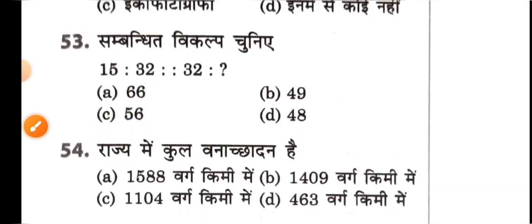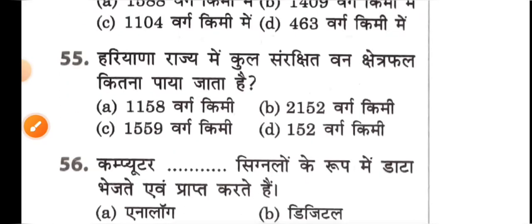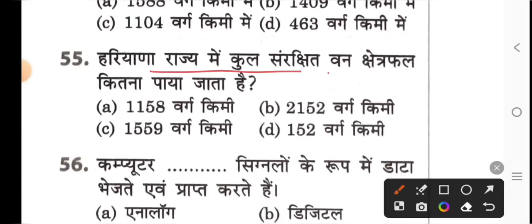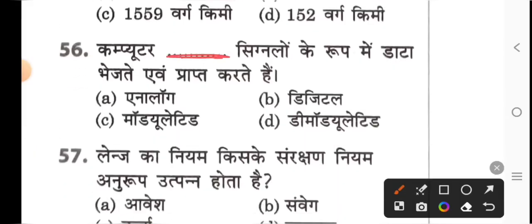Next, let's see your question. What does it say? Total forest area in the state. Option A, 1588 square km. What is the total protected forest area found in the state of Haryana? Option A, 1158 square km. Next, the computer will fill in the blank space here. Option B, sends and receives data in the form of digital signals.